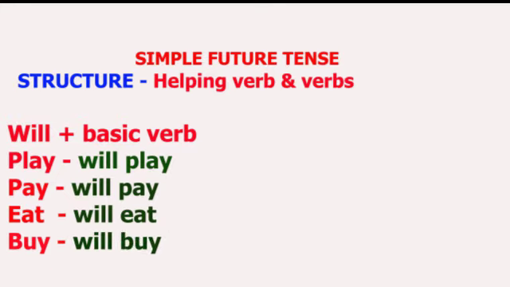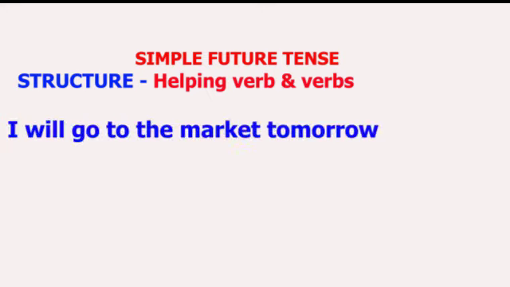Coming back to the sentences that I gave you, if you want to express future events, you can say it like this, by considering all the indicators and the nature of the verb. For example, we said, I will go to the market tomorrow. You can see we have will over there, which is plus go, so we have will go. And then the indicator is tomorrow. So I will go to the market tomorrow.